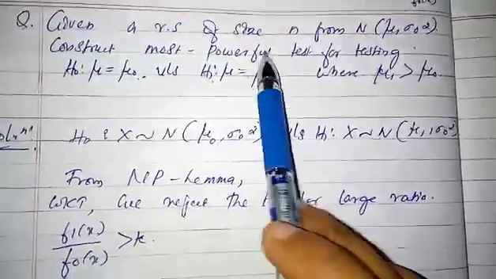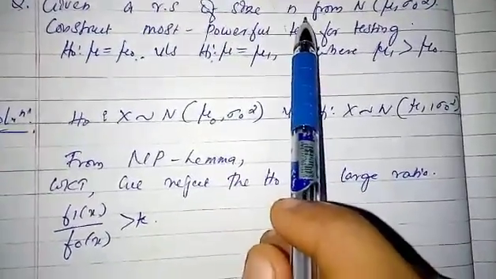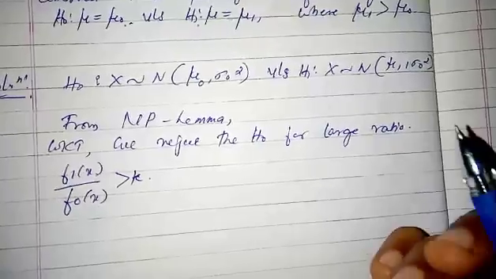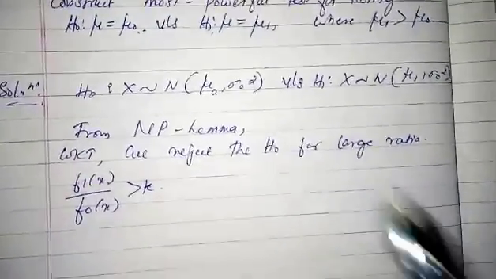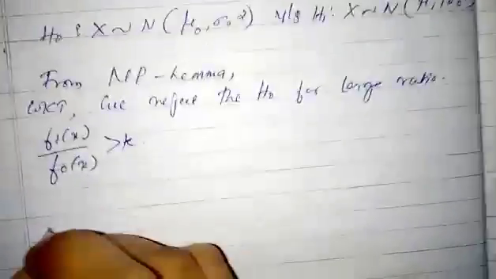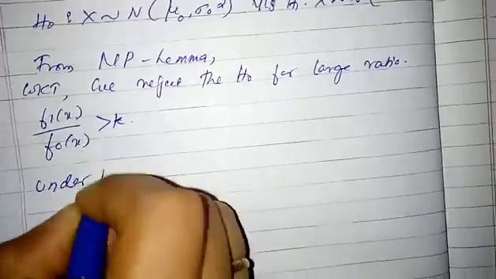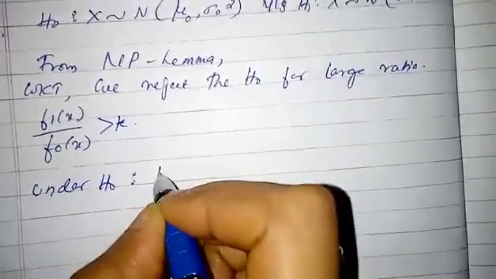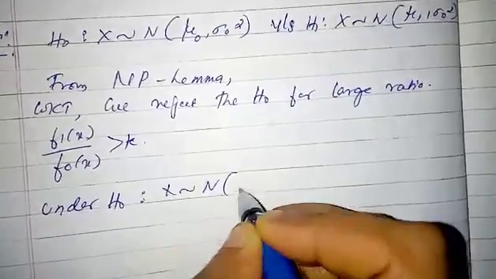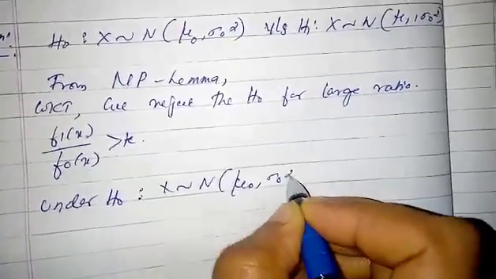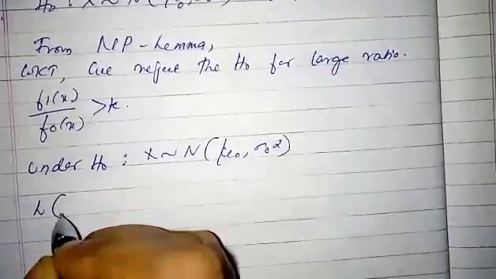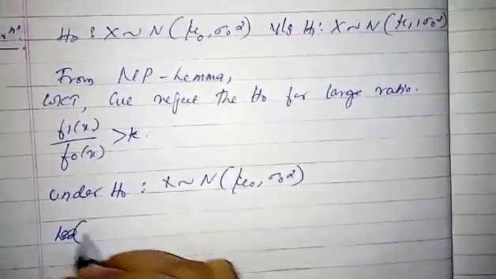But in the question it is given that the size is n, so we have to take the likelihood function. What is the likelihood under H naught? We know that under H naught x follows normal with mean mu naught and variance sigma naught square.